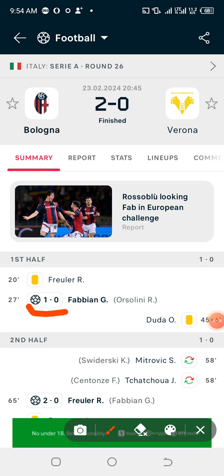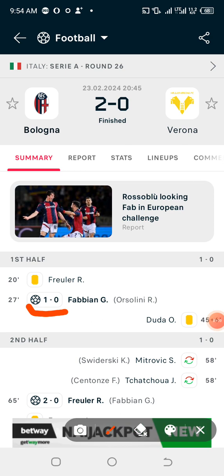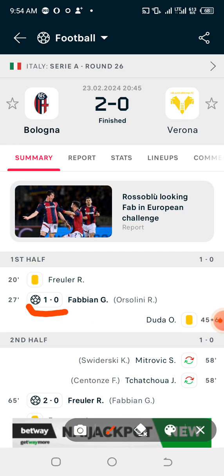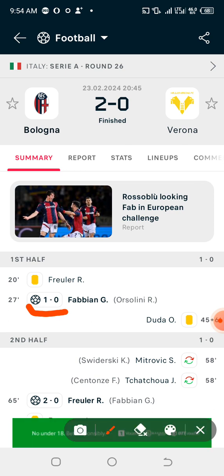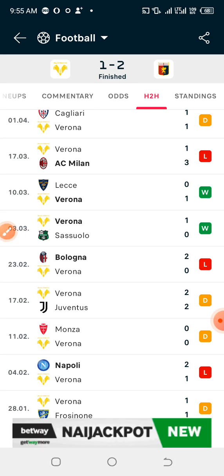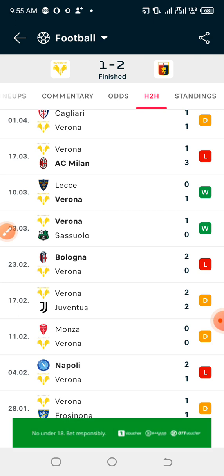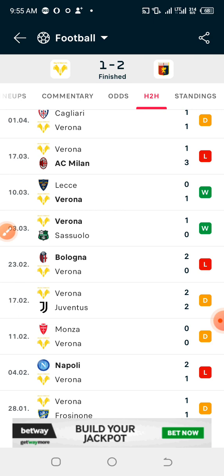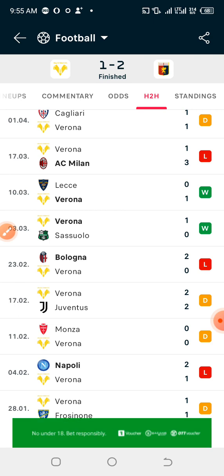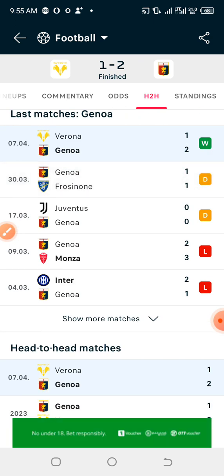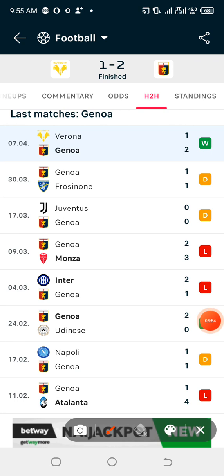Now, for the home team in their last 5 games, we can see that they have 100% of the outcome of games that ended up as first 10 minutes straight draw. Now, let us check for the away team. The away team too must have at least 80%, that is 4 out of 5. It means having had a straight draw in the first 10 minutes in 4 games out of their last 5 previous meetings with other teams. So for Genoa, we have to check the last 5 games.